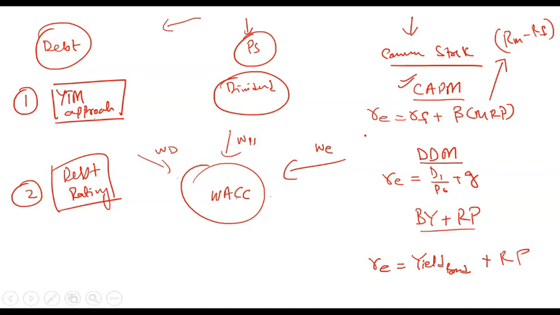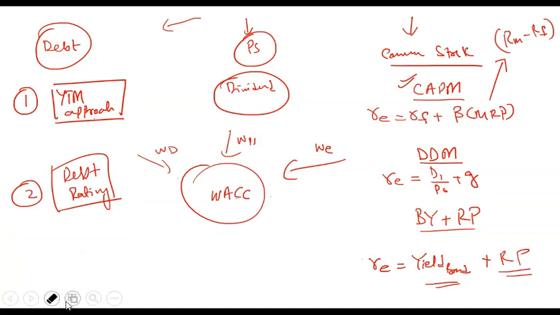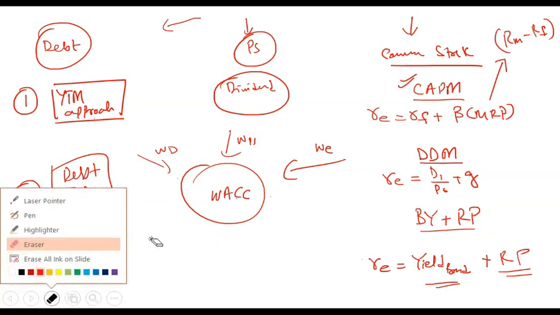So you know that equity is riskier than bond. So you take the yield on bond and add a risk premium, and you say that this should be the cost of equity. This is YTM, the yield to maturity of the bond. Whenever we talk about cost of capital or interest rate on a bond, it is best to take the YTM, because YTM will change as the price changes. If you are taking the coupon, the coupon wouldn't be changing with changes in price. So this is about it.